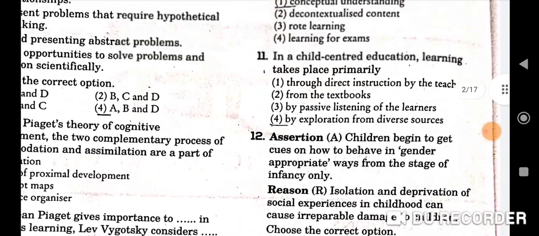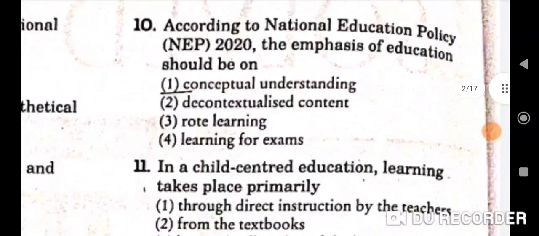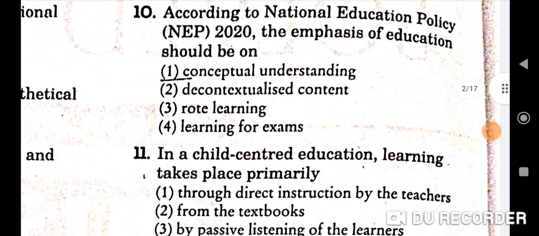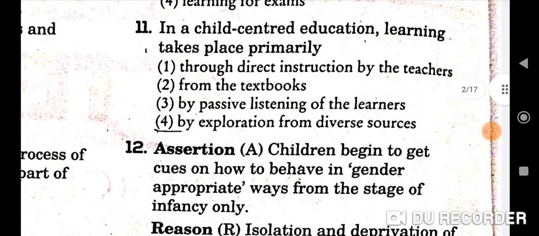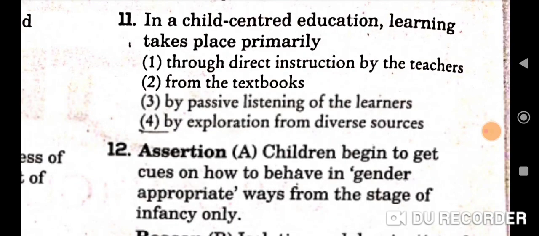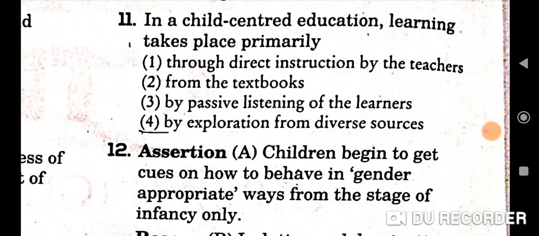Now question number 10. According to National Education Policy NEP 2020, the emphasis of education should be on conceptual understanding. First will be the correct option here. Next question, in a child-centered education, learning takes place primarily by exploration from diverse sources. Fourth will be the correct option here.